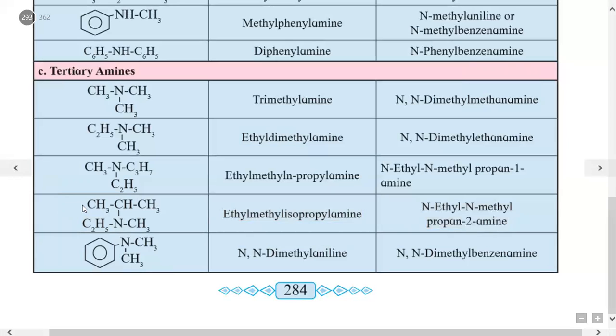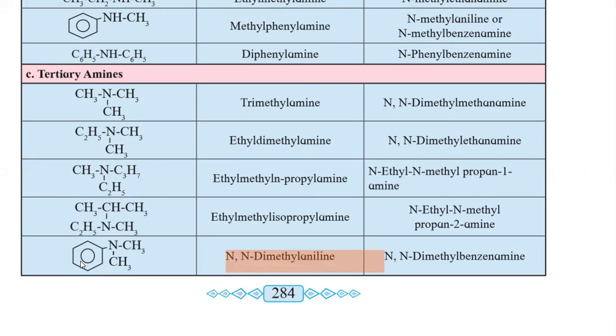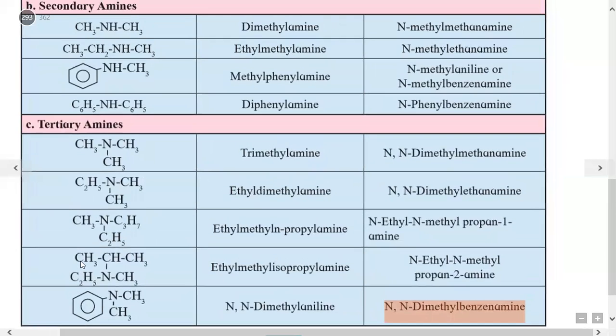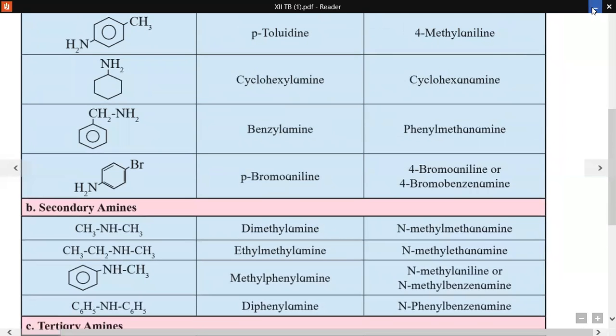One more example of tertiary amine, it containing aromatic ring, so it is called as aniline, and other groups are methyl, two groups bonded on nitrogen, so it is called as N,N-dimethylaniline, or IUPAC name will be N,N-dimethylbenzenamine. So that is about the nomenclature of amines.